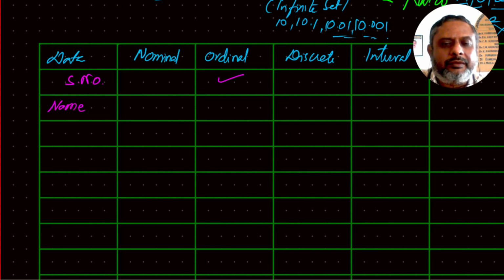So for example, when you begin the whole table, the name column may be arranged in alphabetical order, so it looks like ordinal data.